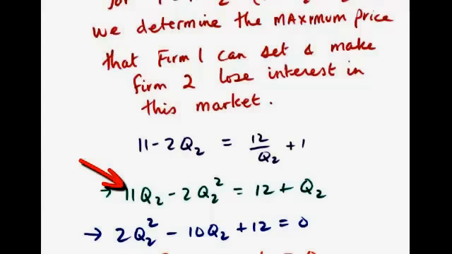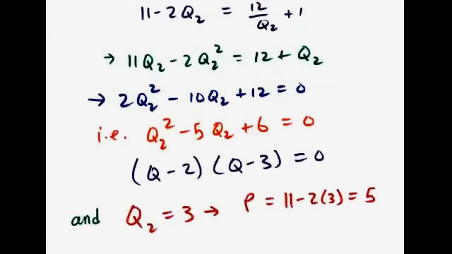In fact, revenue equals cost might be the easier way to solve the analysis, but graphically we want to be looking at the demand curve and the average cost curve. So we need to be comfortable floating between the two ideas, the graphical analysis and the profit analysis. Price equals average cost, or revenue equals cost, gives us 11Q minus 2Q squared equals 12 plus Q. And if we rearrange the terms, we get 2Q squared minus 10Q plus 12 equals 0.